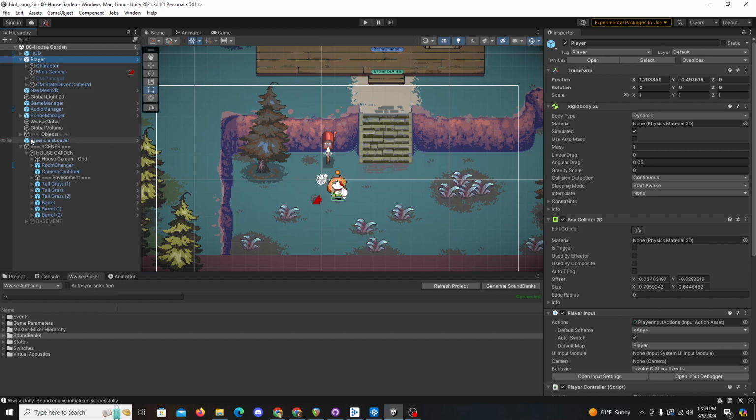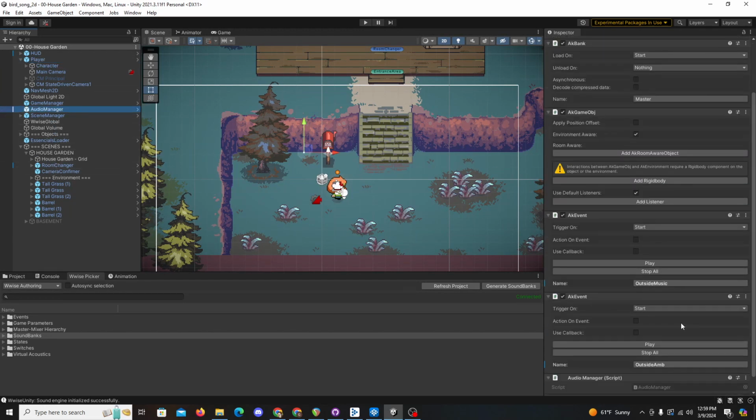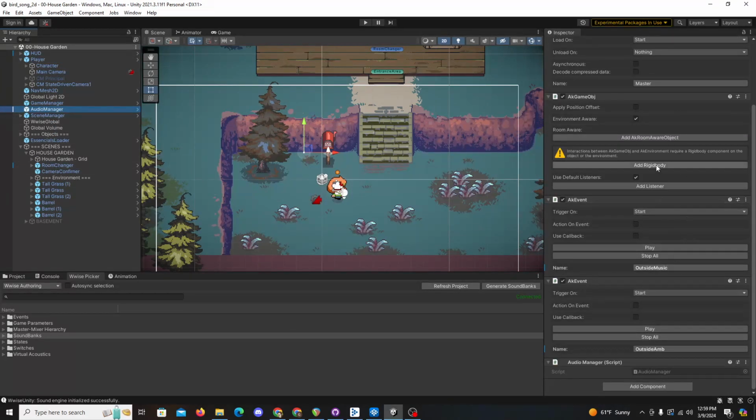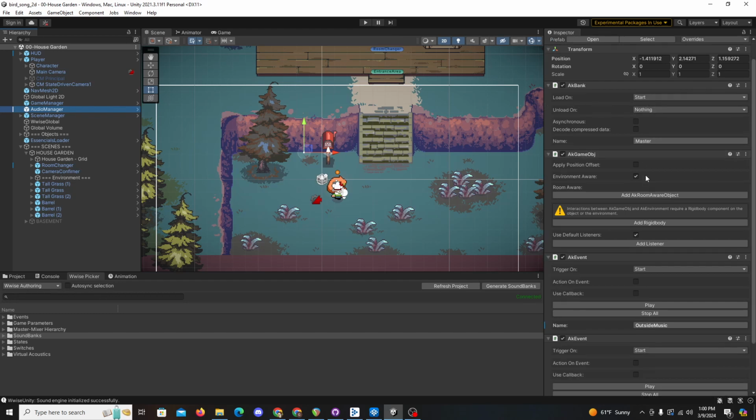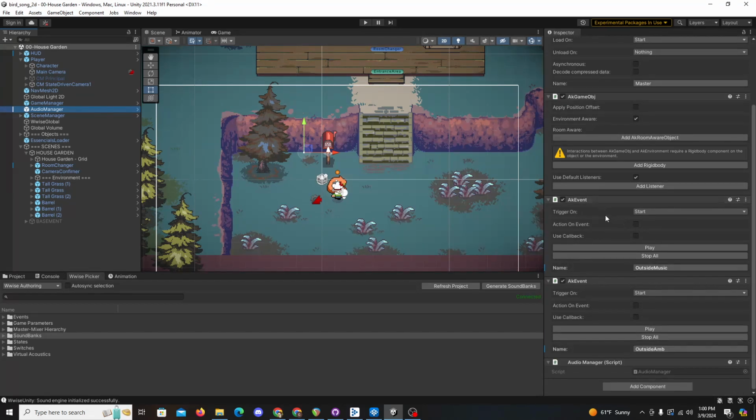So we are going to go to our house garden scene, this outside area, and under the audio manager, I just have a few AK events added in here. First, you want to add in your AK banks, AK game object, load on start. And we're going to go down here to our AK event, trigger on start, because when the game starts, you want the nature ambience to trigger.